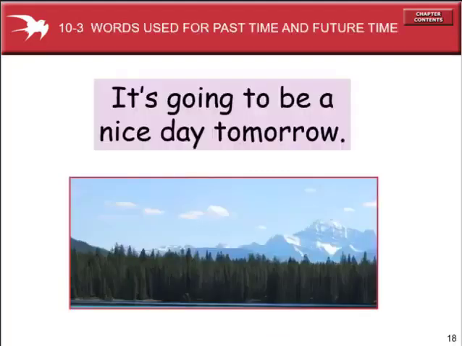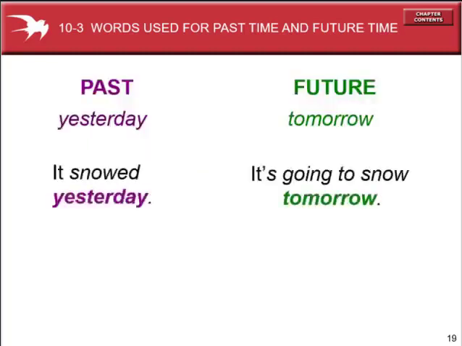So look, some words are used as indicators for the past time and the future time. It is going to be a nice day tomorrow. Tomorrow is the word that indicates the future time. Let's look at a few more examples. Past is started, which indicates the past tense, and tomorrow indicates the future tense.